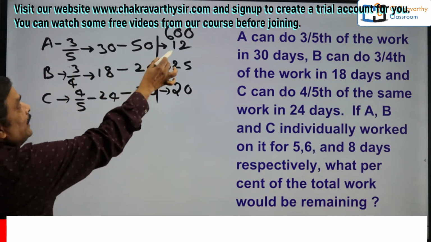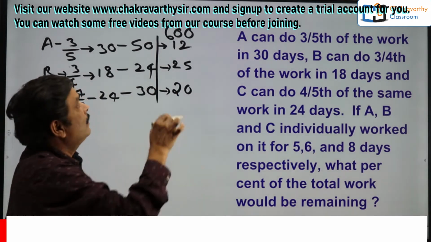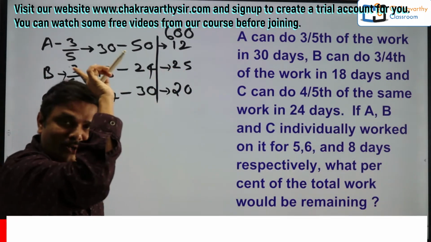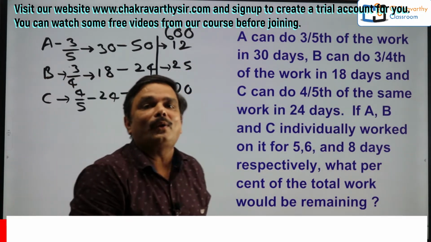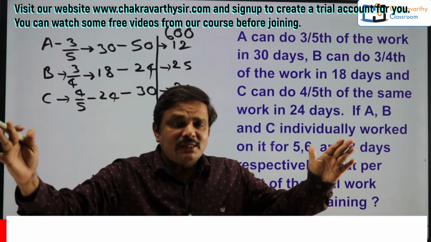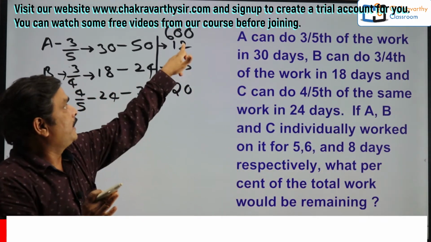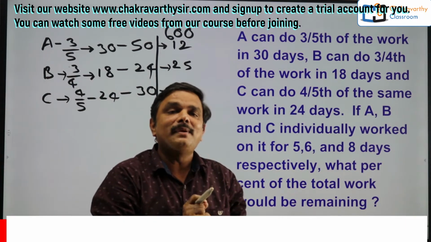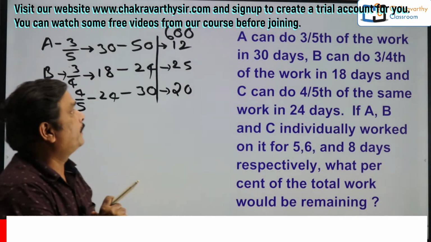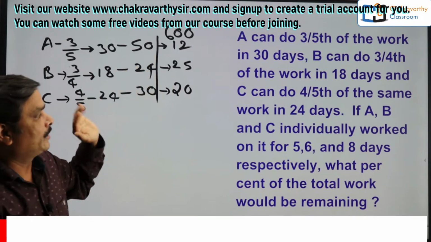So these are all individual capacities of A, B and C. Now what you have done here is bring all three onto a common platform. So the efficiency ratio is this one. Sometimes you have to do some questions while taking these three into a ratio. What is the efficiency ratio of A, B and C as far as work per day is concerned? 12:25:20. Anyway students, up to this extent is over.